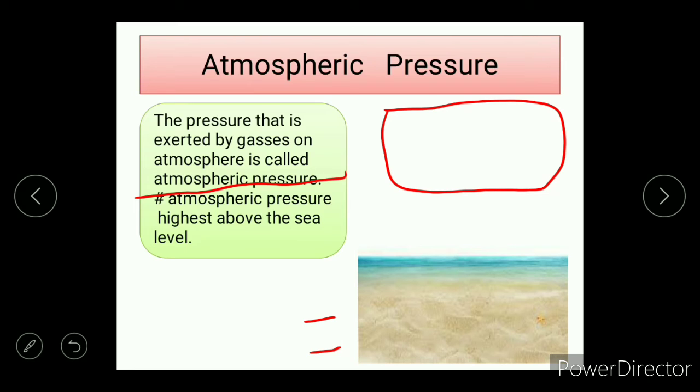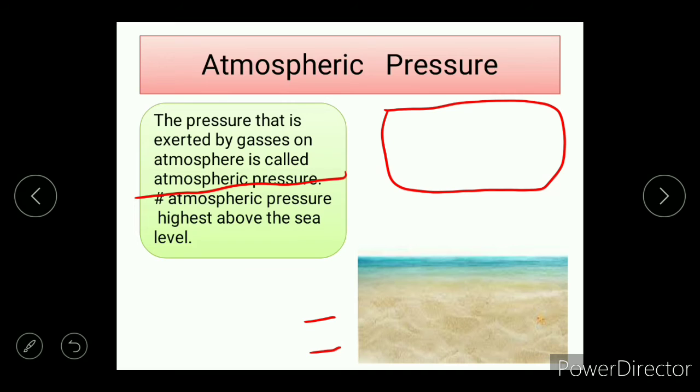That is the law of motion, the law of Newton, that we will study in class 9th. So as the depth increases and the depth of the sea is greatest, the sea exerts the greatest pressure back. That is why the atmosphere gets pressure from the gases and extra pressure from the sea. So atmospheric pressure is highest above the sea level.